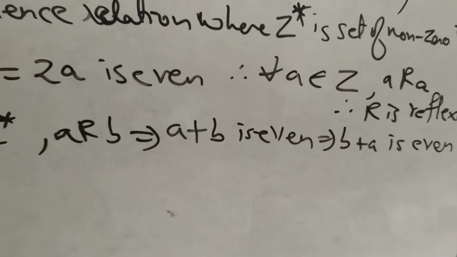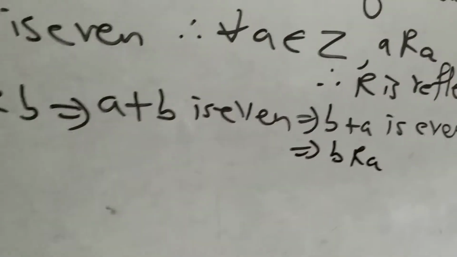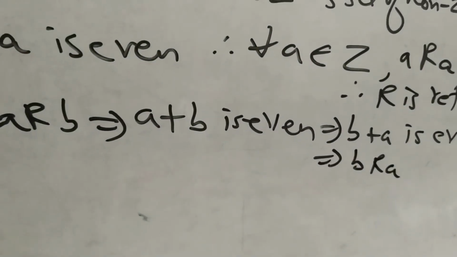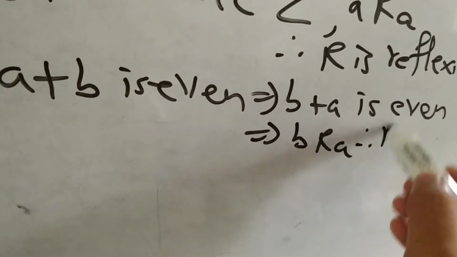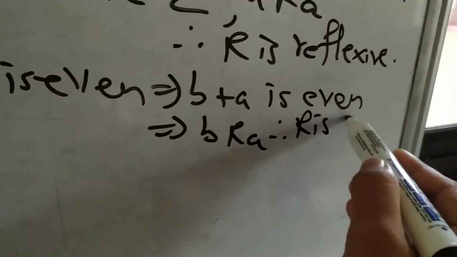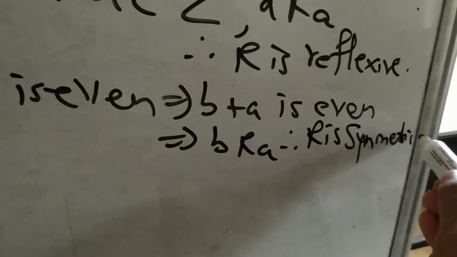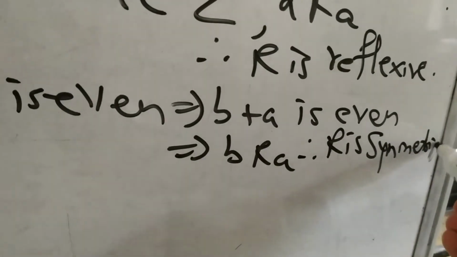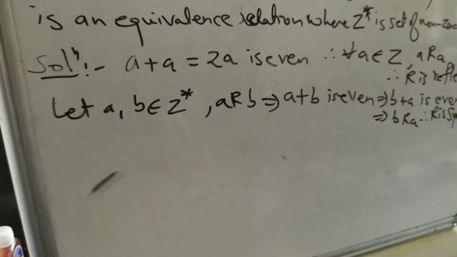So b plus a is even, and if b plus a is even, it means b is related to a. Correct? And therefore R is symmetric.